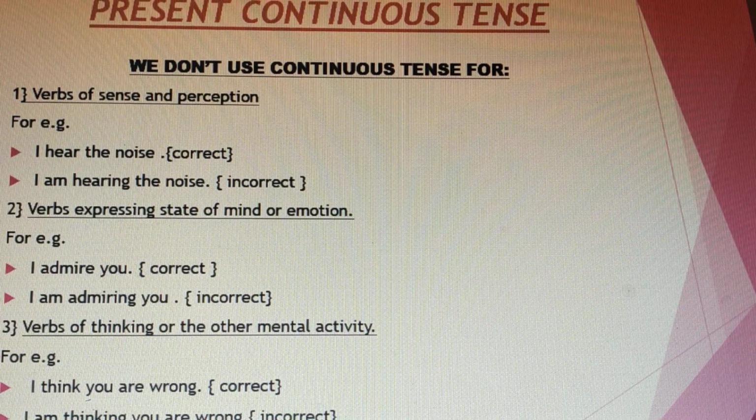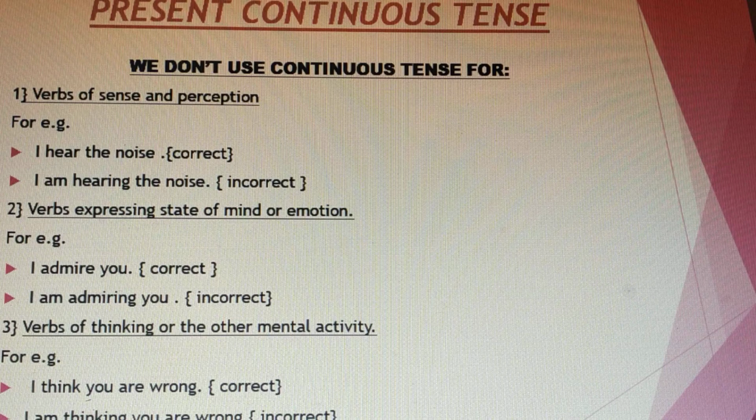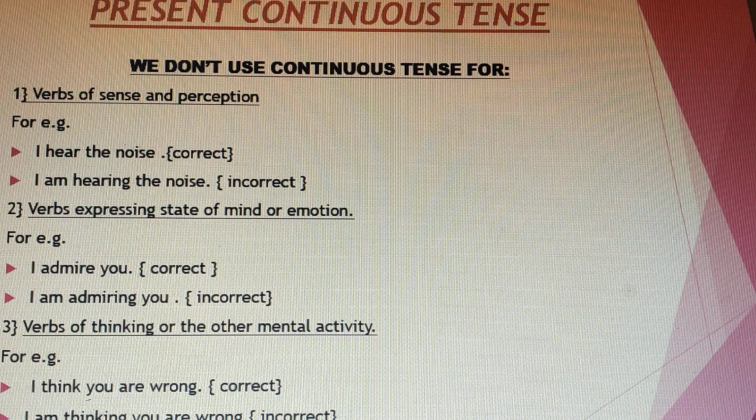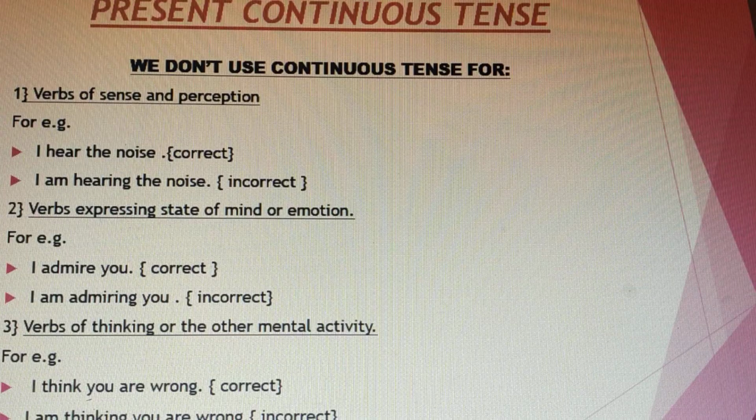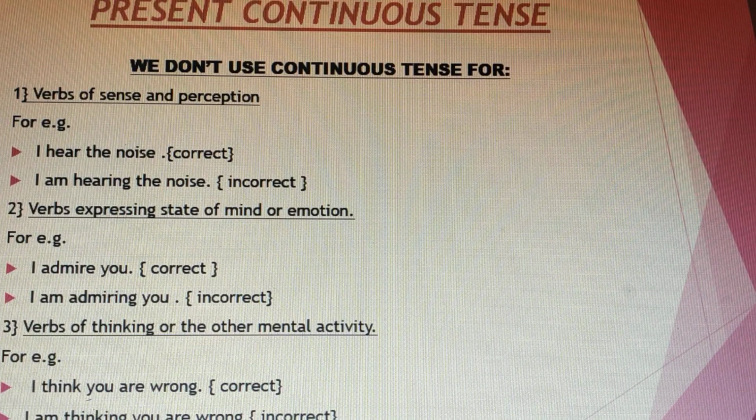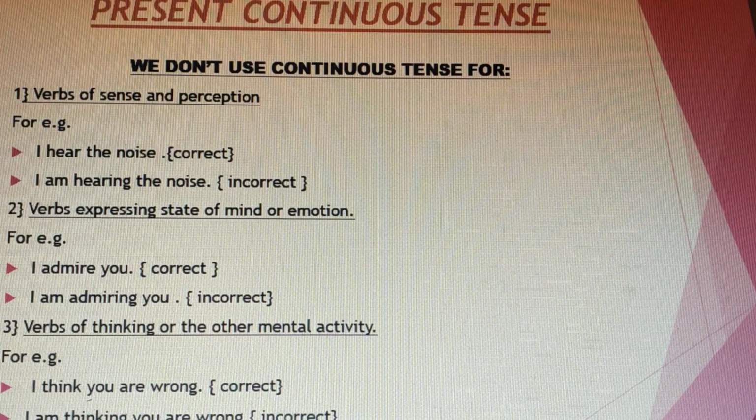And the first statement is a state. So when we use a stative sense, we cannot use a continuous tense. So here it is verbs expressing state of mind or emotion, verbs of thinking or other mental activity. If it is stating something, a state, we do not use continuous tense.